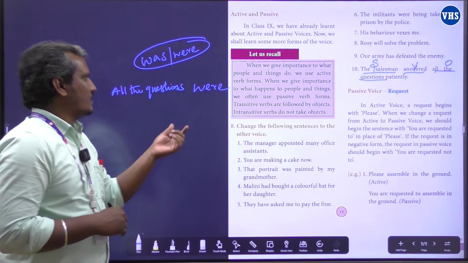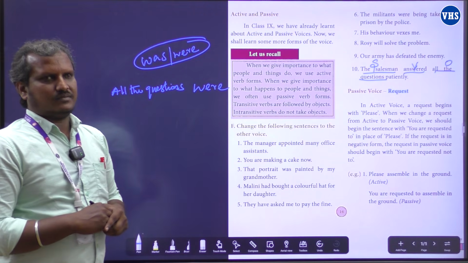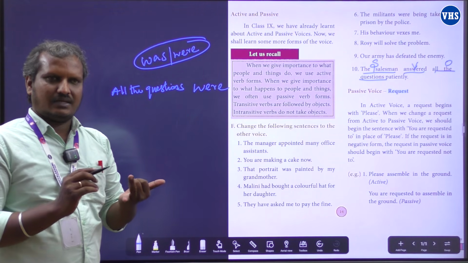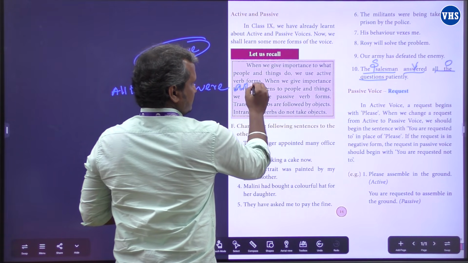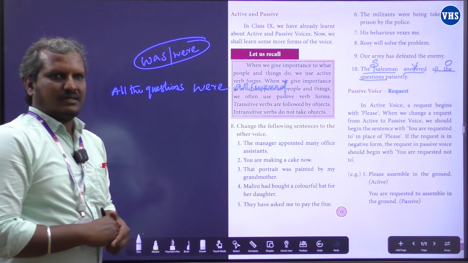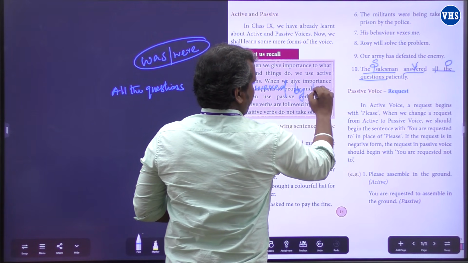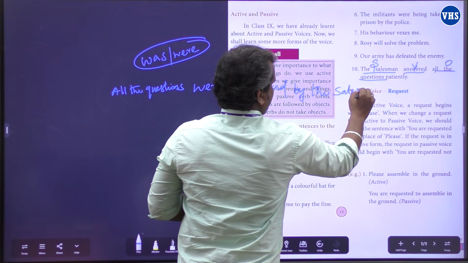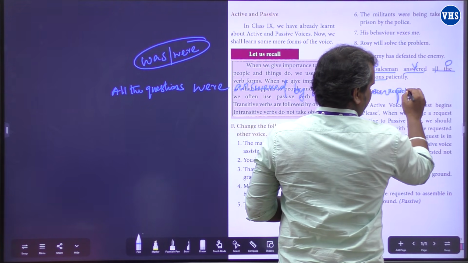As I told you, we got the be form verb and we need a V3, and look at the action verb, answered. So V3 is answered. Answer, answered, answered. By the salesman, the agent by the salesman will have this adverb patiently.